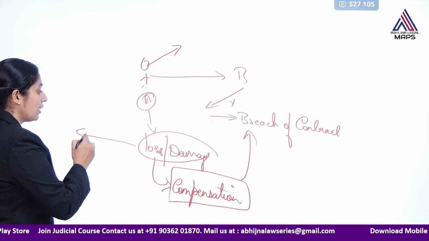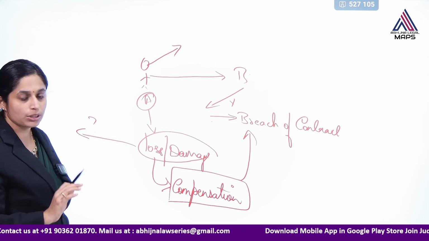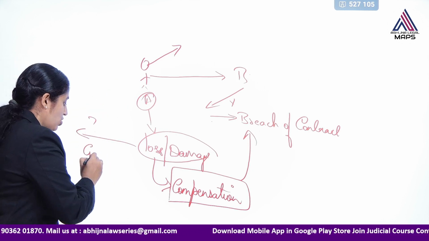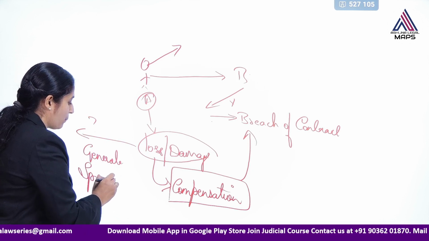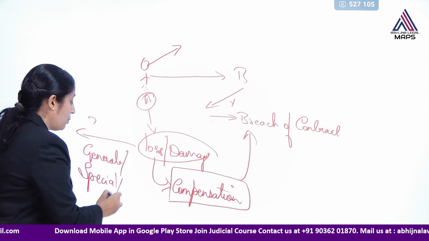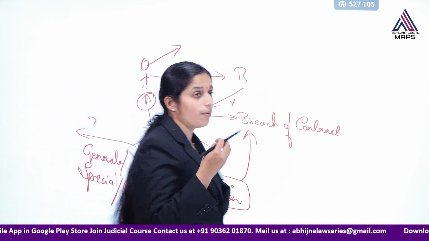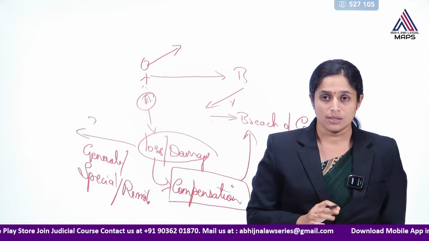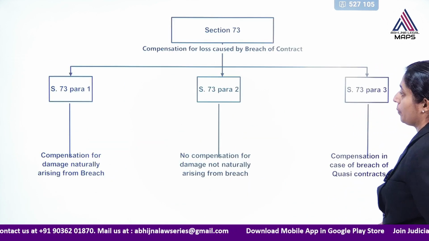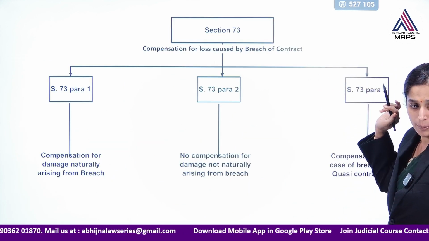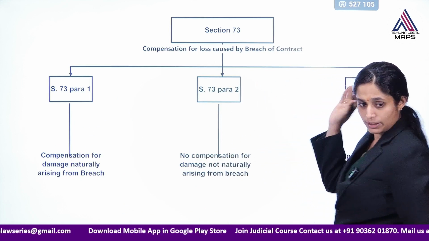But to what extent, what all damages can be considered for granting compensation, because there are different types of damages like general damages or natural damages we call, or special damages also we have, or we can also call it remote damage. Here we can also study the principle of proximity and the principle of remoteness. Here there are two principles which we can understand. See here, if we check section 73, we have three paragraphs: section 73 para 1, section 73 para 2 and section 73 para 3.